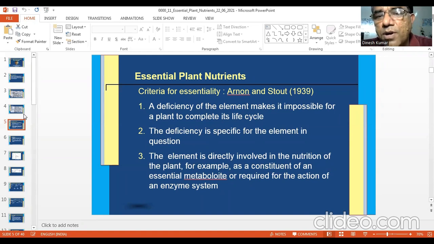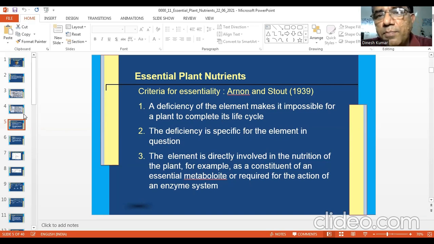In the absence of a particular nutrient, if the plant is not able to complete its life cycle, passing through all these growth phases, then it is an essential nutrient.